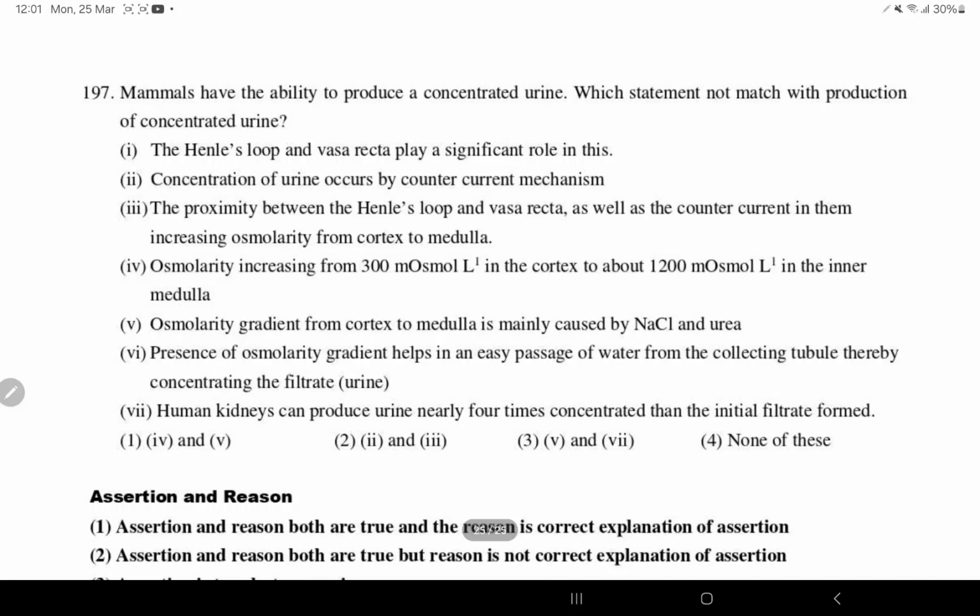So right, osmolarity increases from 300 to 1200 in the inner medulla, right? Osmolarity gradient from cortex to medulla is mainly caused by NaCl and urea, right?